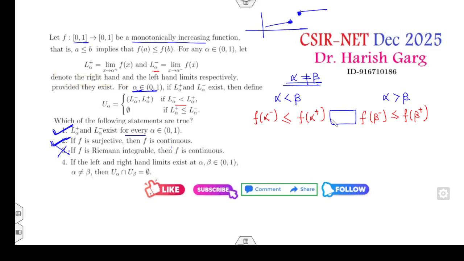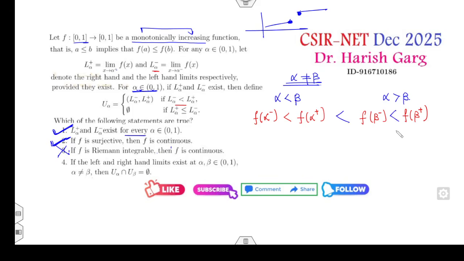Is it okay? How can you define it? Since alpha is less than beta and the function is monotonically increasing, f of alpha must be less than f of beta. Fine. So that number will be fine. Now, these are my intervals, and the intervals are open. So once they are open intervals, this equality will also cancel out.